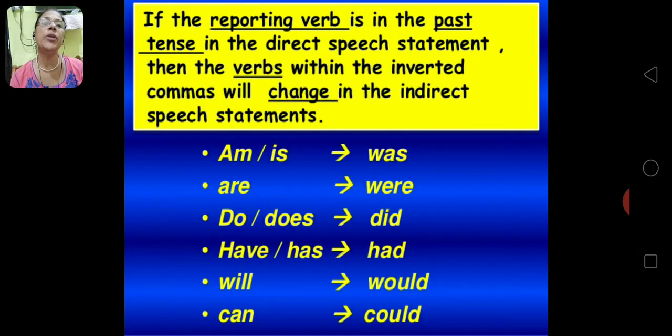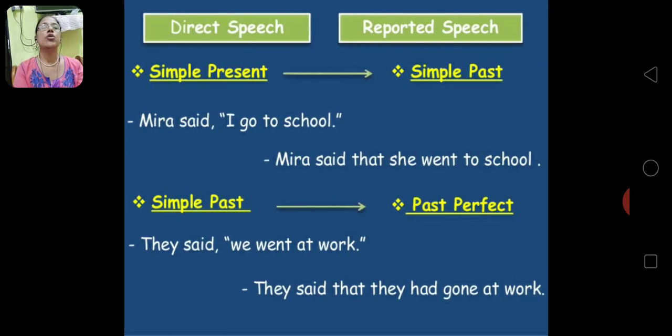If the reporting verb in the past tense is in the direct speech statement, then the verb within the inverted commas will change in the indirect speech statement like this. Is, am will become was, are will become were, does will become did, has will become had, will become would, can will become could. So, direct speech and indirect speech. Indirect speech is also known as reported speech.